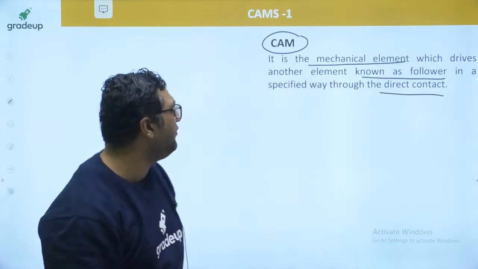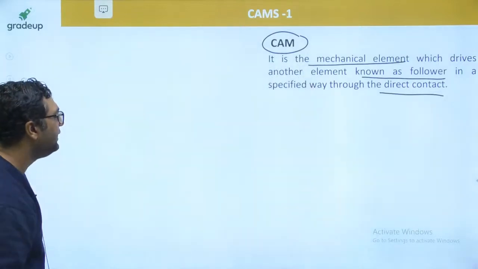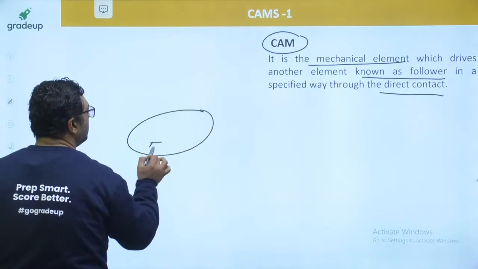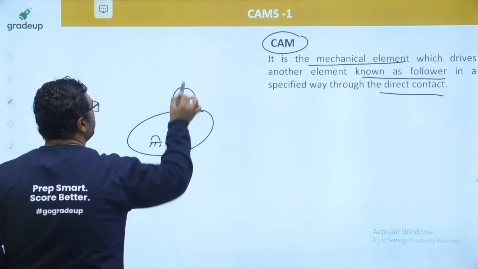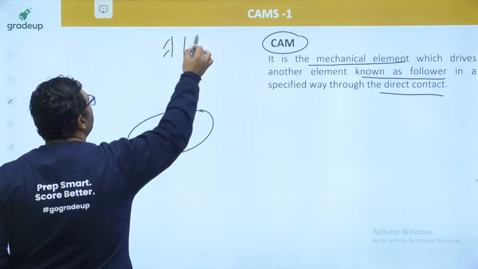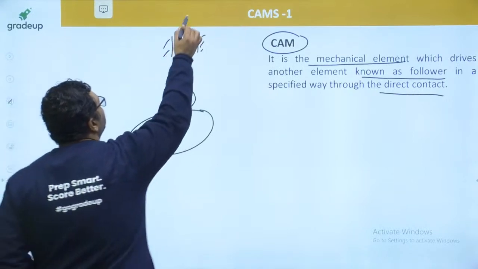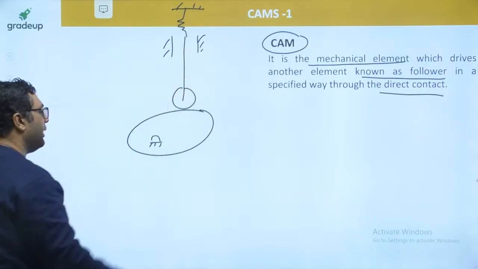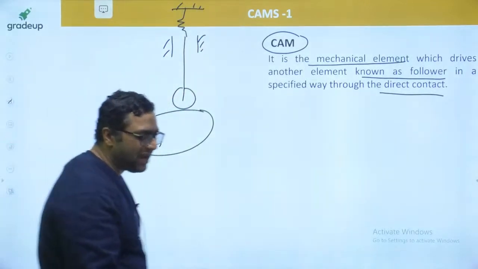contact. And my dear, when we are talking about cam and follower, there are basically three parts. One is cam, the other is follower, and my dear, there is a third element which is known as frame. Here there will be a spring which is going to maintain the contact between cam and follower. So my dear, generally students have a doubt.